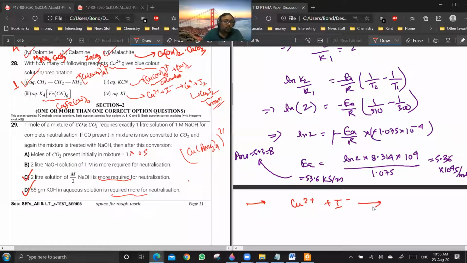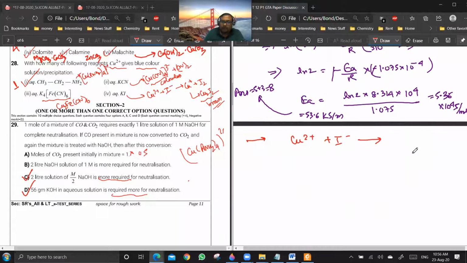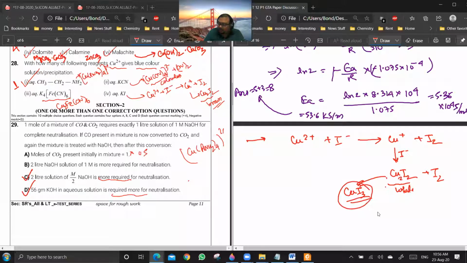I- is a good reducing agent and Cu2+ is a mild oxidizing agent. So it first gives Cu+ plus I2. This Cu+ combines with I- to give Cu2I2, plus I2. Cu2I2 is white in color, and sometimes this combines with I2 to give CuI3. Due to the presence of I3-, it is dark brown in color.